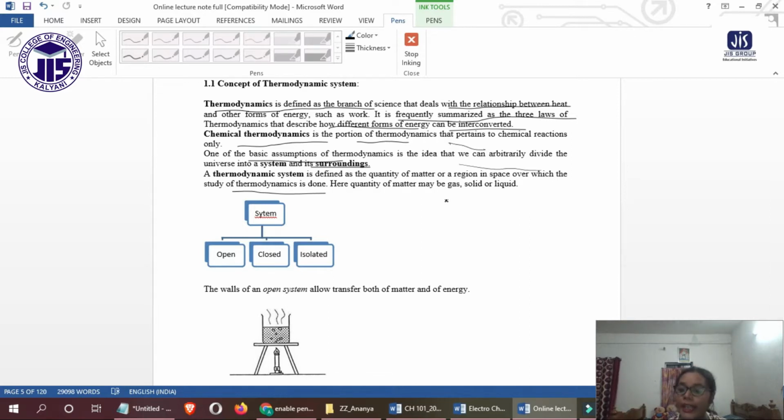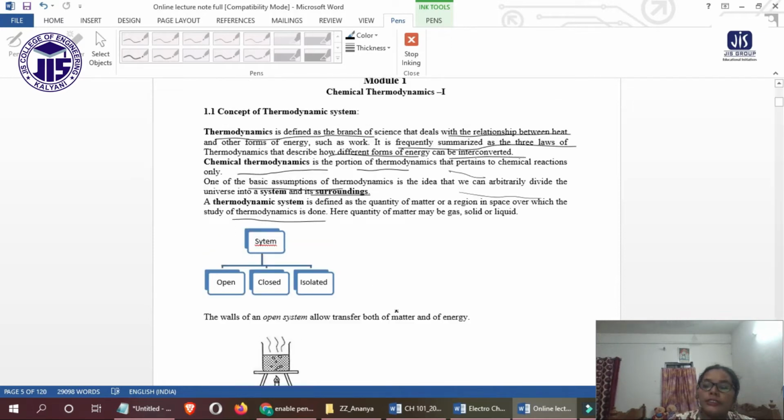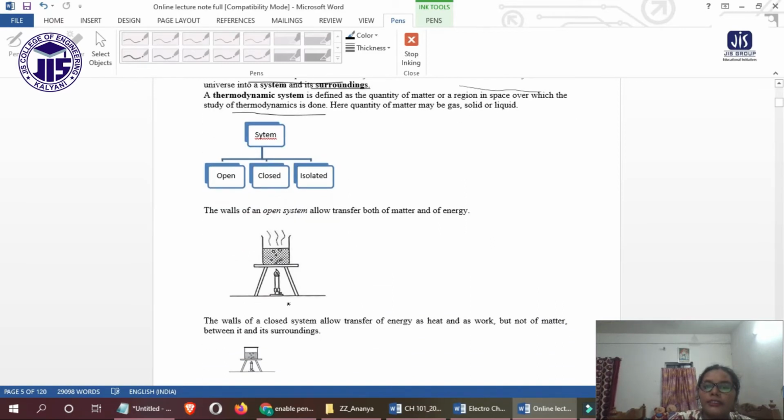There are three types of systems in our environment. One is the open system, one is the closed system, and one is the isolated system. Open system means the walls of an open system allow the transfer of both mass and energy as heat. So this is called the open system. If we are boiling water in an open beaker, this is an open system.